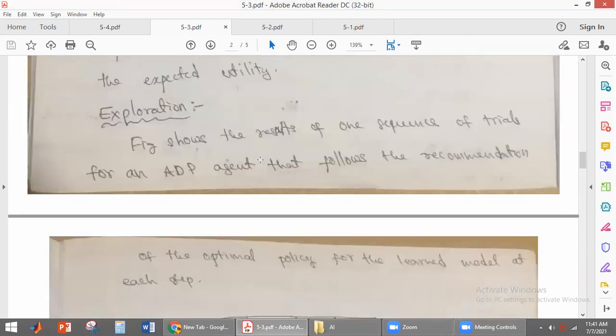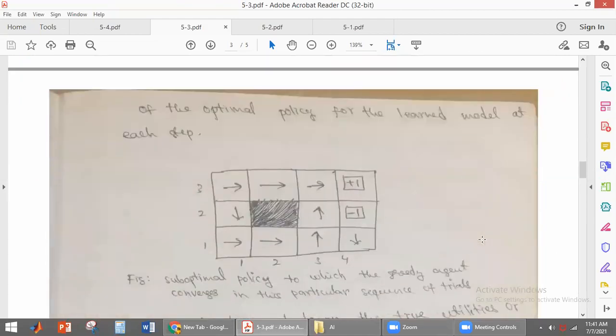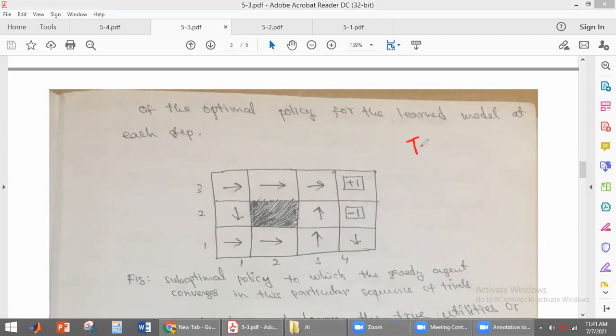Okay, it is the result of one sequence of trials of the ADP agent that follows the recommendation of the optimal policy for the learned model at each step. So what is that? The ADP agent will be learning every time. What is the ADP agent? The ADP agent will be learning the transition model. What is the transition model? It is T(s, a, s'). This it will be learning every time.